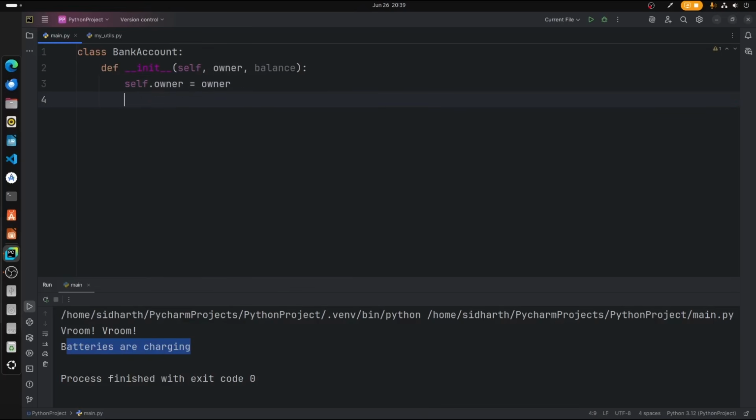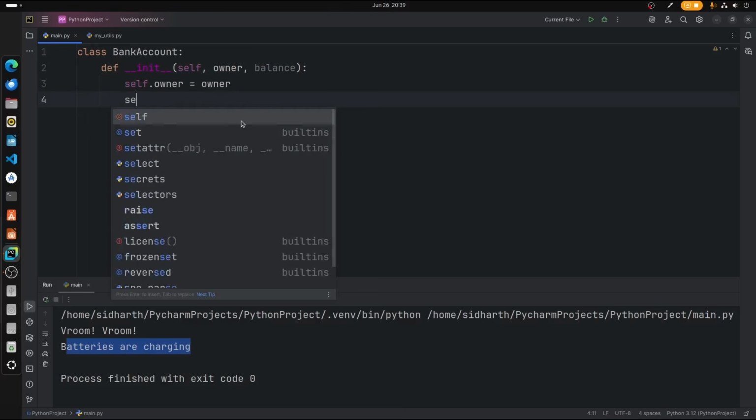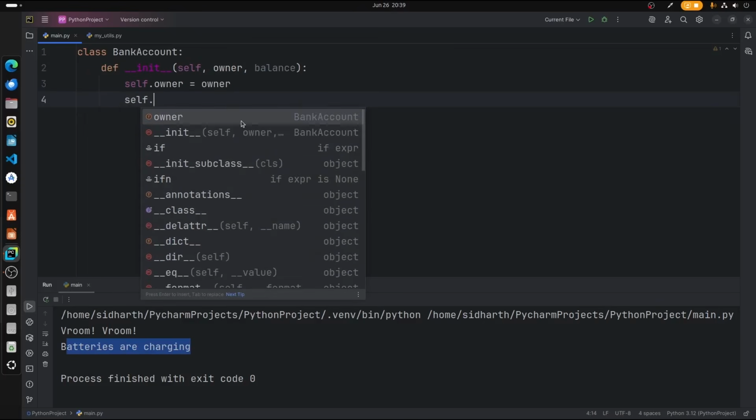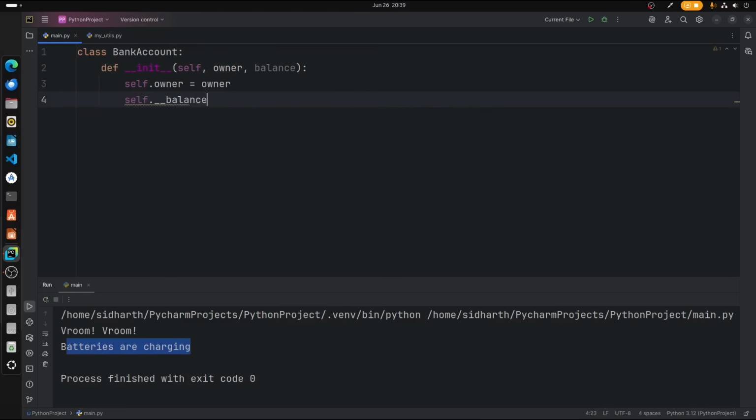Alright, just like that. But the balance, we need to hide that. How are we going to hide that? It's very simple. Type self._balance is equal to balance, just like that. Very simple. So this is a private attribute. Alright, now let's create another method. So def deposit, and we're going to deposit an amount.